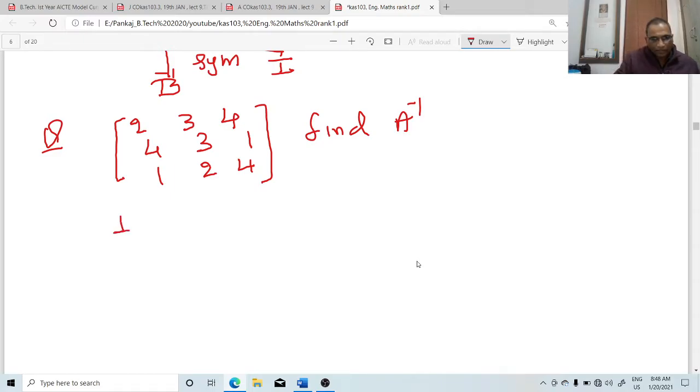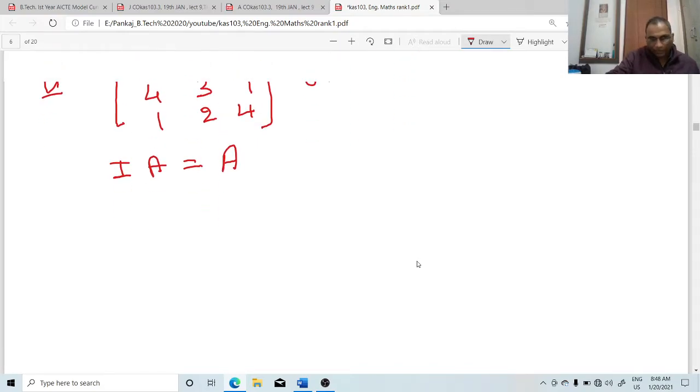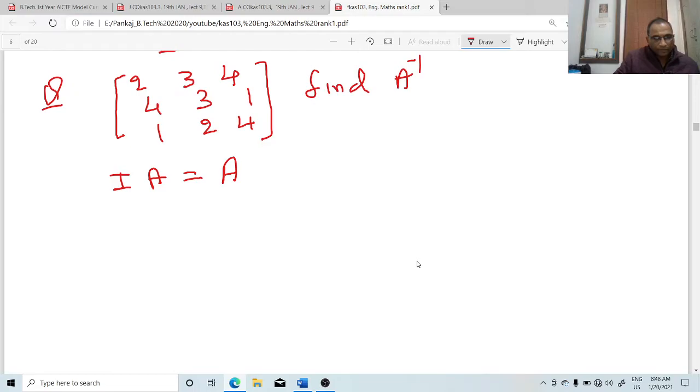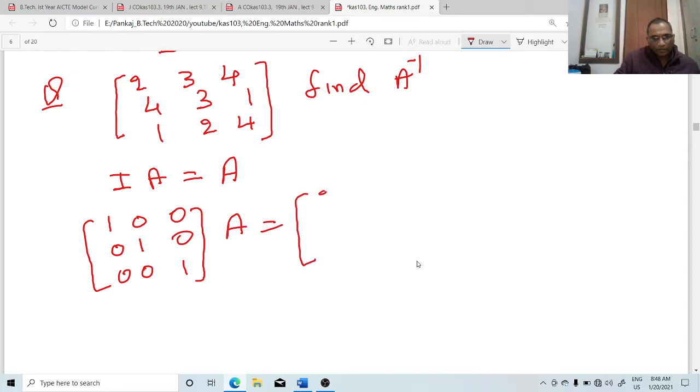First write I A equal to A. Right. First write the I, this 1, 0, 0, 0, 1, 0, 0, 0, 1. I write this one. A as a symbol, and this matrix has 2, 3, 4, 4, 3, 1, 1, 2, 4.